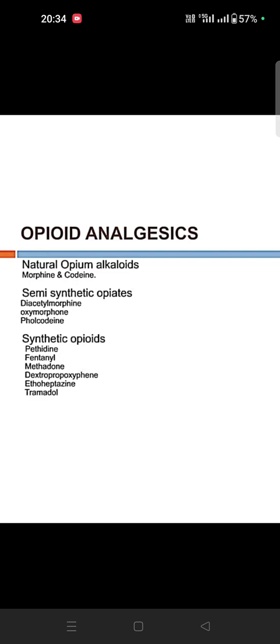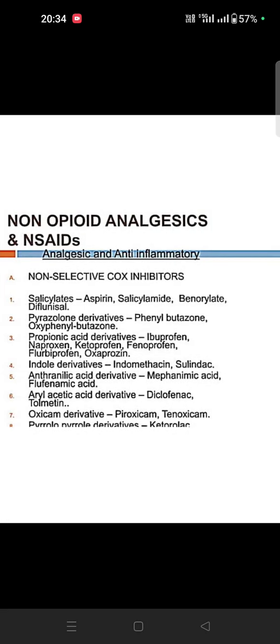Okay, so semi-synthetic means diacetylmorphine, then oxymorphone, then phenoperidine. Okay, so synthetic means pethidine, fentanyl, methadone, dextropropoxyphene, then ethoheptazine and tramadol. So this is under synthetic. It's normally used in the surgical ward.